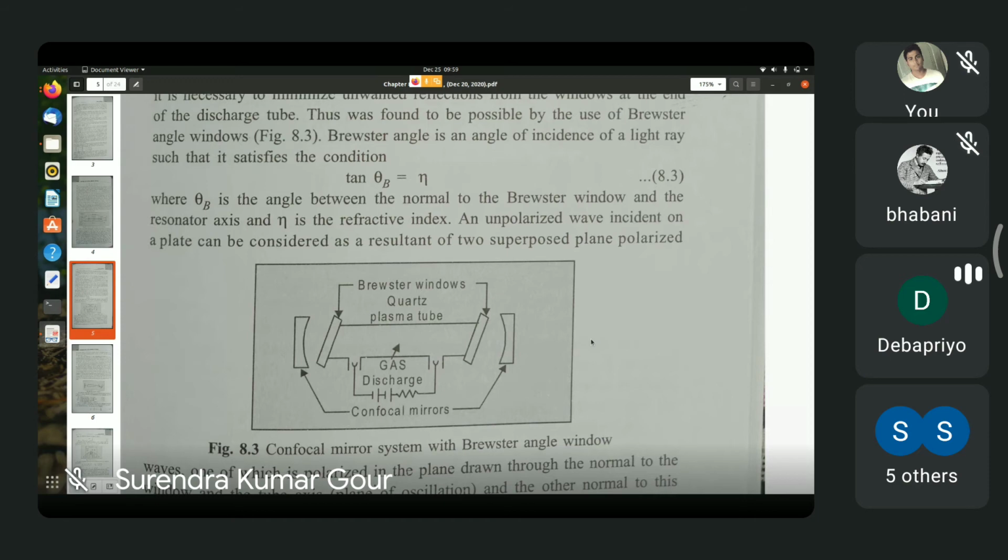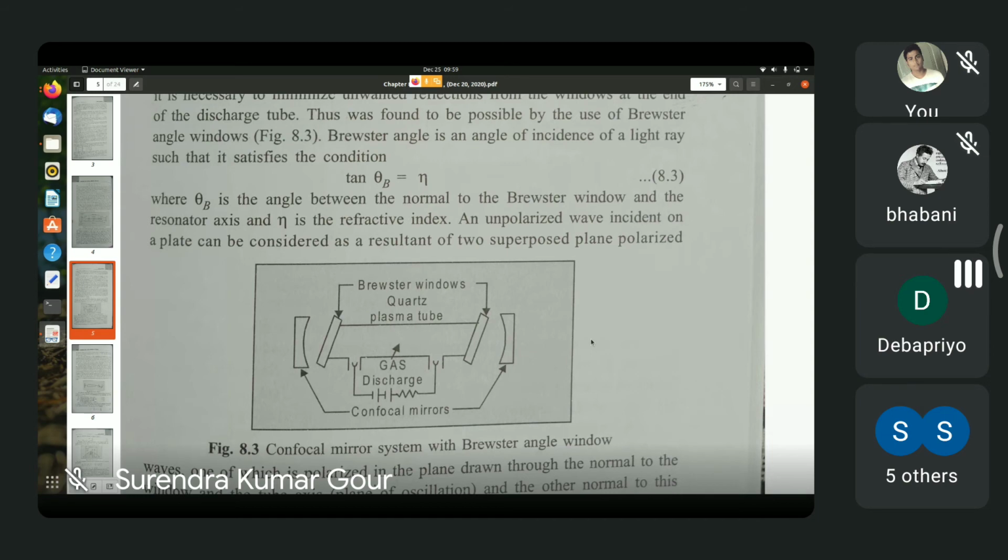So the tube was not closed by two reflecting plates covered with dielectric layers. The tube was closed by two Brewster windows. I will tell you what Brewster windows are. But reflection is not produced by Brewster windows. Reflection is actually produced by two, as you can see, spherical mirrors which are placed in confocal configuration.